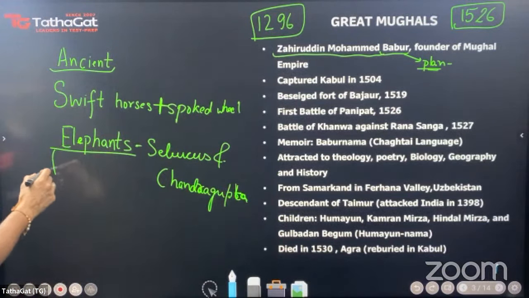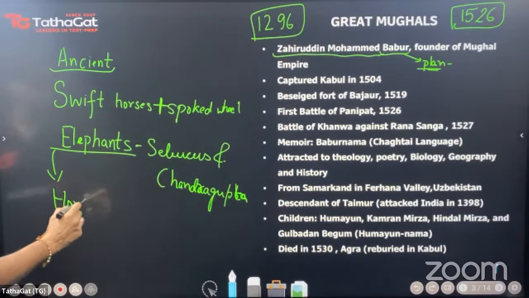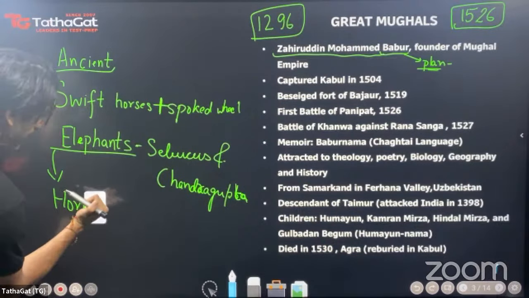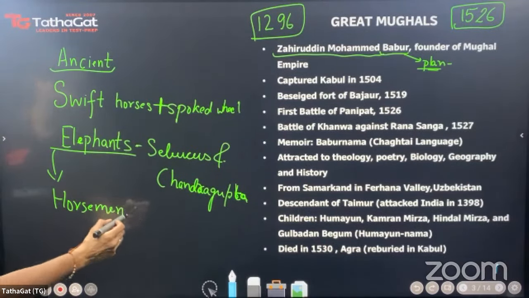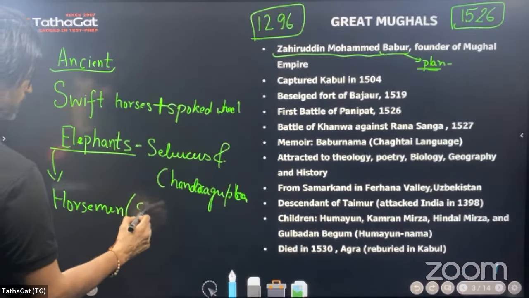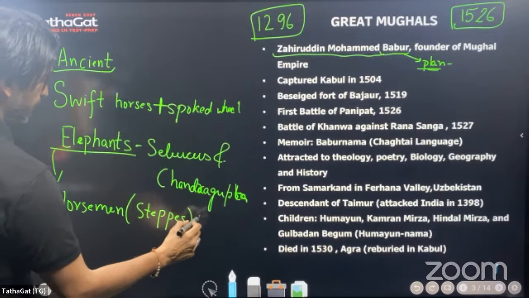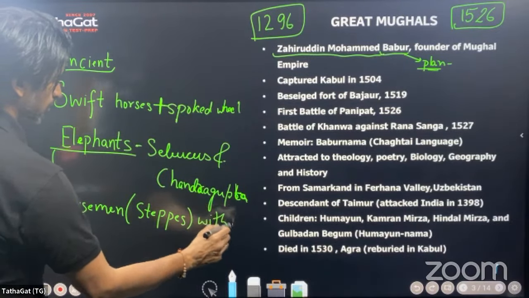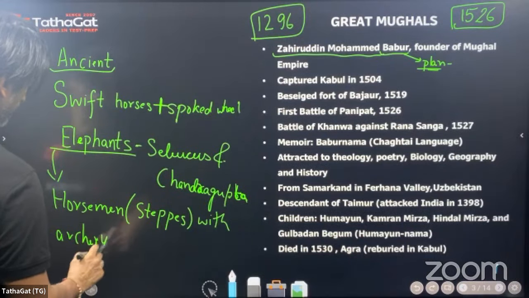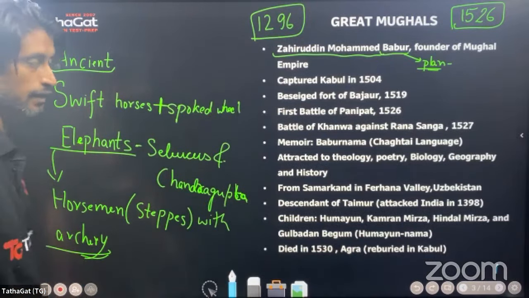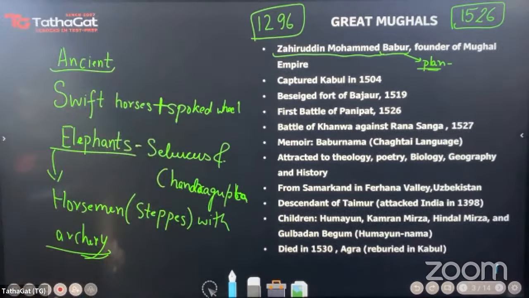After these elephants, we see that the age of chariots is gone, and horsemen, people from the steppes, the grasslands, horsemen with archery skills, will lead to the victory of conquerors like Mahmud of Ghazni, Muhammad Ghori, and such other conquerors.